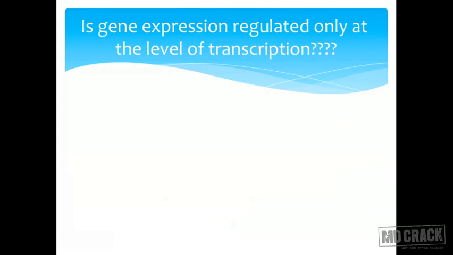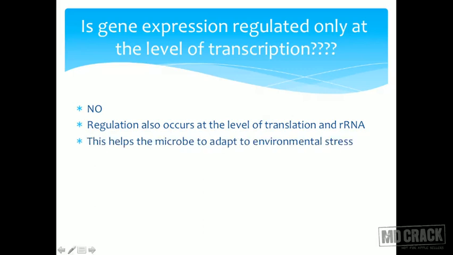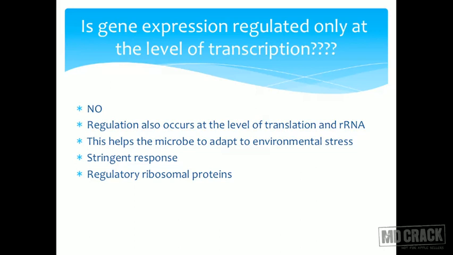So let us look at one thing. Is gene expression regulated only at the level of transcription? No, actually. Regulation occurs at the level of translation also and at the level of rRNA also. This helps the microbe to adapt to different environmental stresses, and this is known as the stringent response. There are also regulatory ribosomal proteins which are involved in all this.